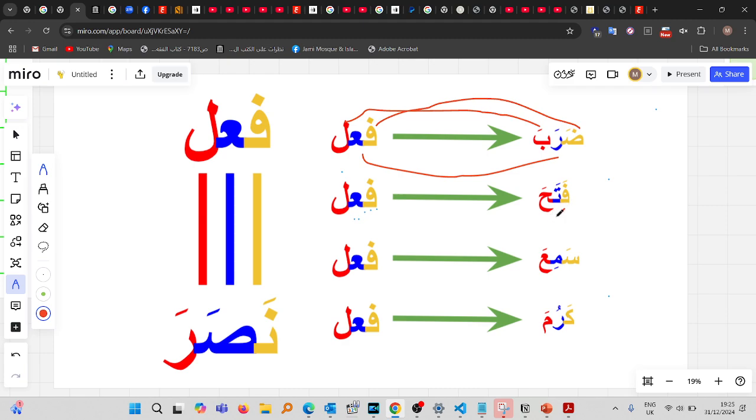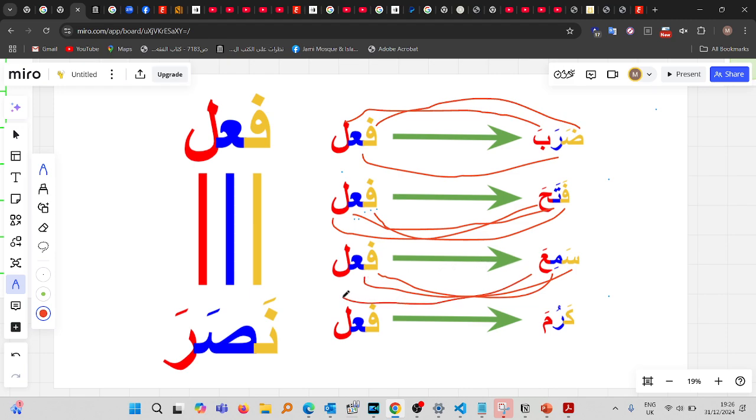Okay, the fa will be in the fa position, the ta will be on the ain position, and the ha will be on the lam position. Let's do the same for sami'a. The sin will be on the fa position, the mim will be on the ain position, and the ain will be on the lam position. Let's do the same for karuma. The kaf will be on the fa position, the ra will be on the ain position, and the mim will be on the lam position.